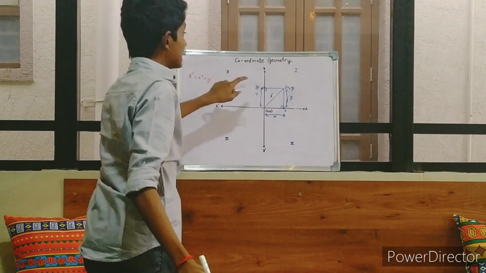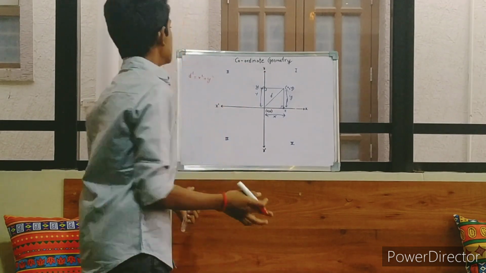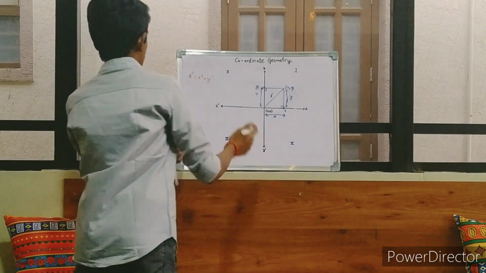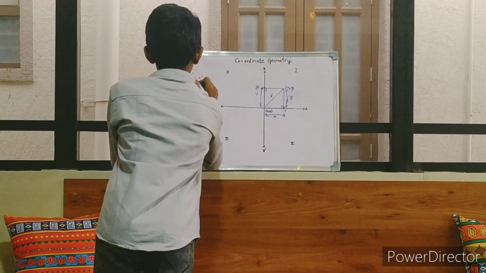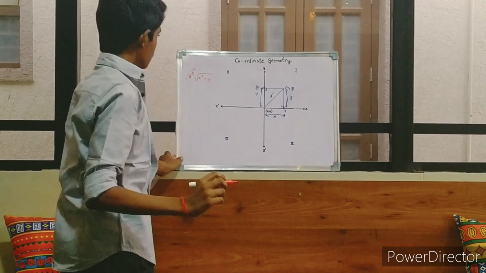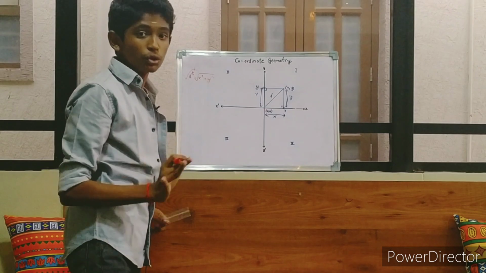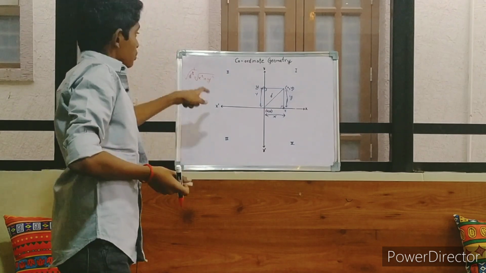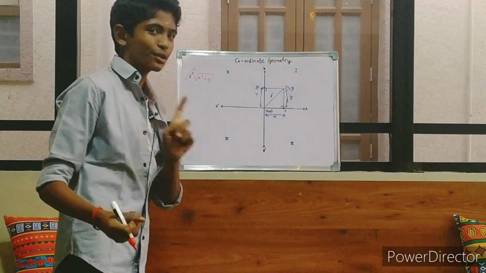What do you need? I need d. This is the square of the distance between the points, but I need the distance itself. So I have to take the square root. Now I am taking the square root. Square and square root get cancelled. And don't ask me, x square and y square are there, so can we cancel the squares? No, this is just x square plus y square. So if we cancel the squares, it must be x plus y. That's a wrong answer.